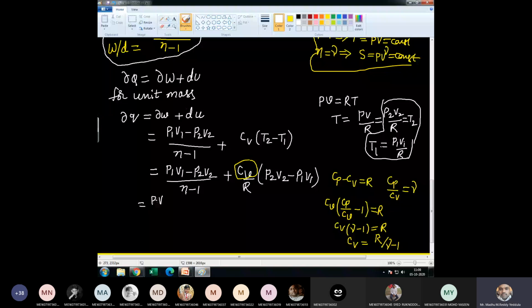So therefore, (P2 V2) by n minus 1 plus, R will be cancelled, 1 by gamma minus 1, and I am taking minus common here. Then it will become P1 V1 minus P2 V2. Just the last step is left.